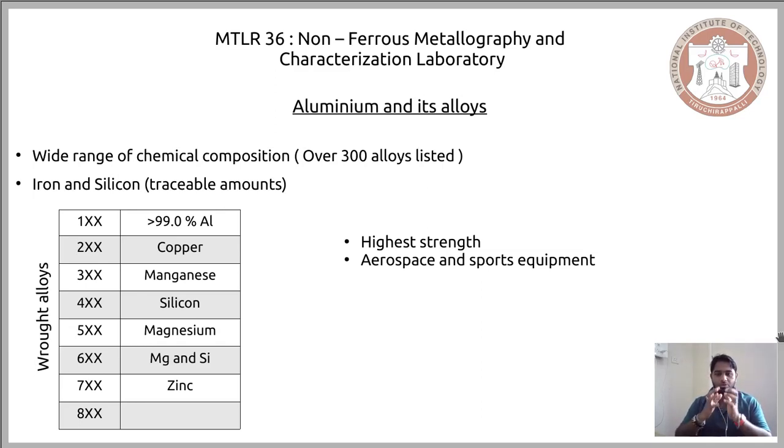So the combination of aluminium and a single dominant alloying element, zinc, would give us the 7x series of alloys. And like I said, some of the alloys with the highest strength are found in this series.